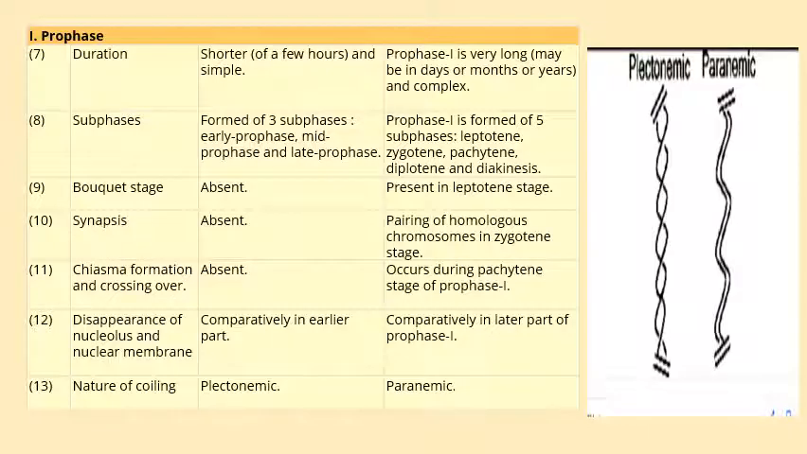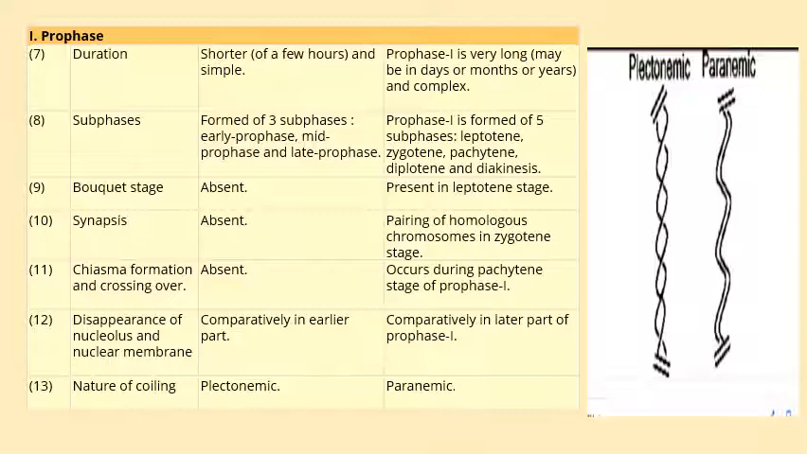So let's start with the difference between the phases. The first phase is prophase. In mitosis, the prophase is very short, lasting a few hours, whereas in meiosis it is a very long one. It may last some days, months or years, and it is a very complex stage. Prophase in mitosis has 3 subphases: early, mid and late prophase. And prophase 1 of meiosis has 5 subphases: leptotene, zygotene, pachytene, diplotene and diakinesis.